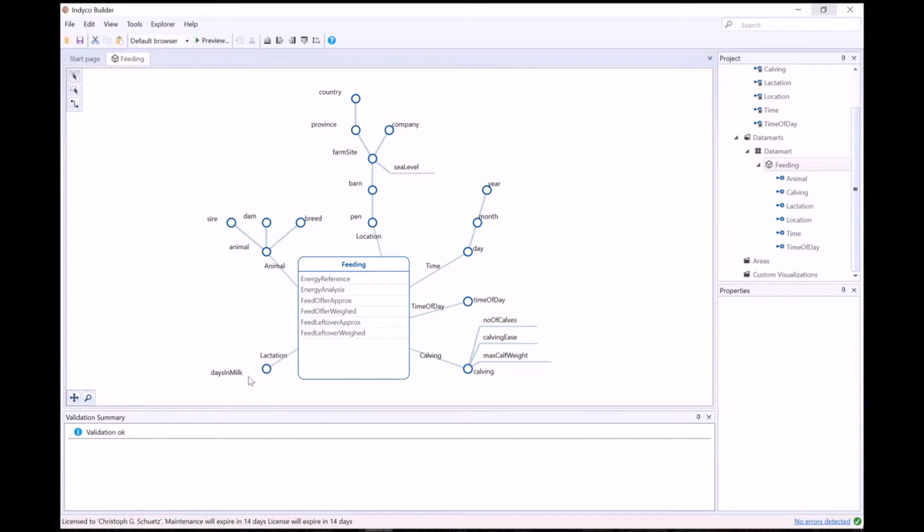The animal is in a particular lactation phase, as indicated by the days in milk, after a certain number of calvings.